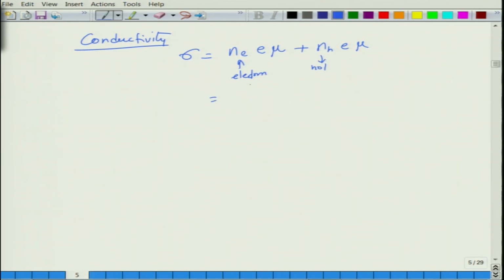So they have similar charge. For an intrinsic semiconductor, n_e is equal to n_h. So sigma can be equal to n_e e, where e is also common, times (mu_e plus mu_h). But electrons and holes have different mobilities because they have different effective masses.